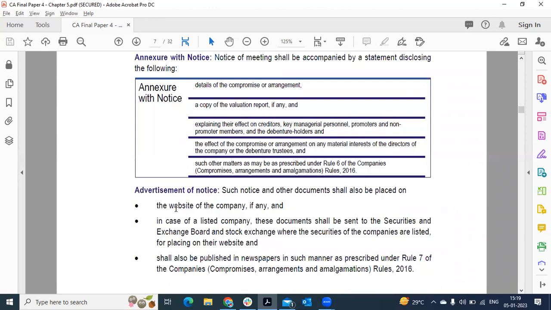A valuation report is needed if a company is proposing a scheme to sell an asset and pay off liabilities. The asset should be valued by a registered valuer, and this is contained in the valuation report. The company also has to attach a report explaining the effect the scheme would have on the creditors, KMPs and debenture holders.